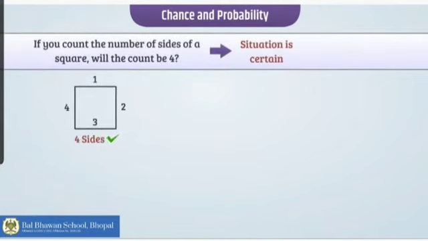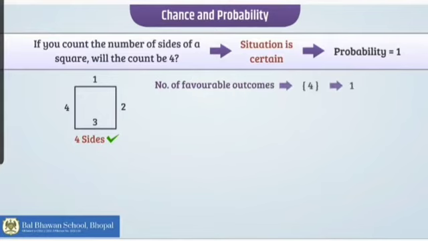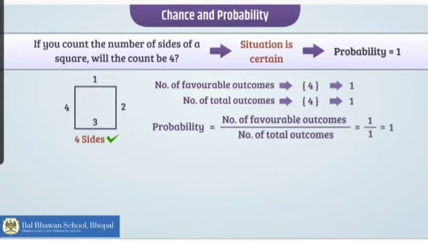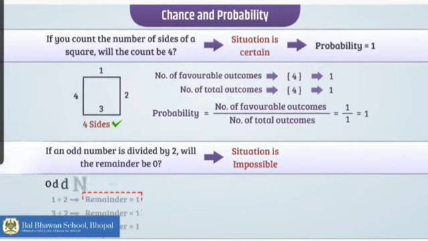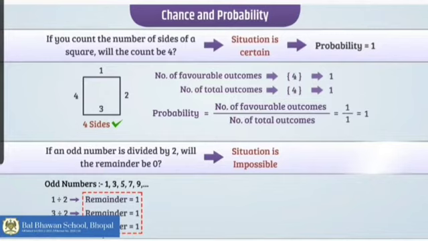If you count the number of sides of a square, the situation is certain. That means every time this is going to happen. So, my probability is 1. See, number of favorable outcomes are 4. Total number of outcomes are 4. That is 4 upon 4, which cancels to 1. So, if you count the number of sides of a square, the probability is 1. It will always be the same.